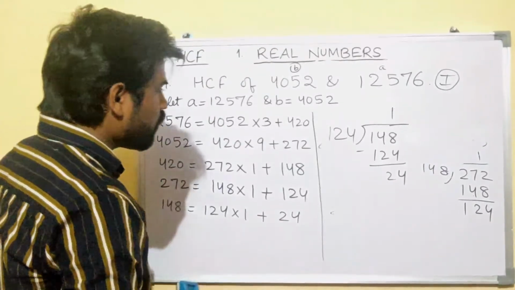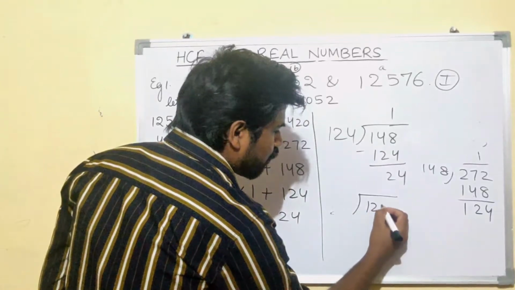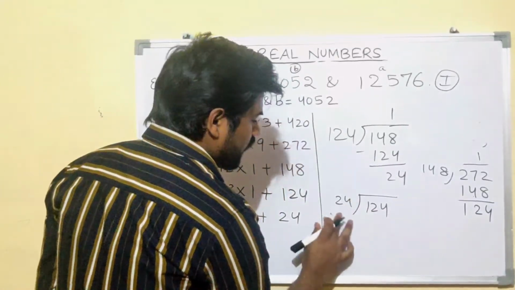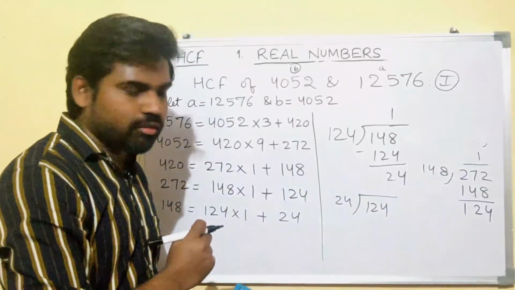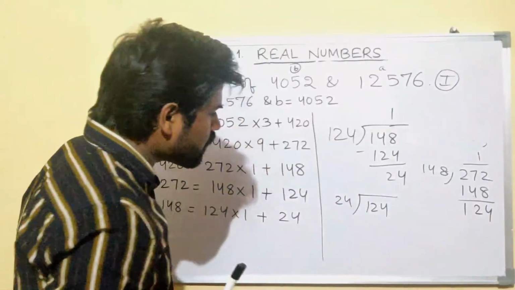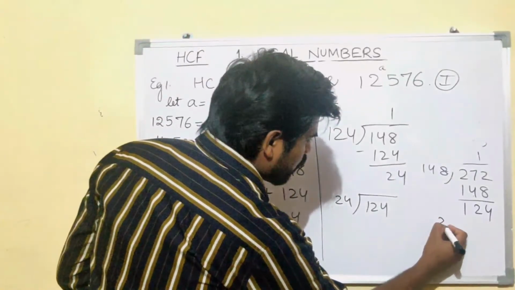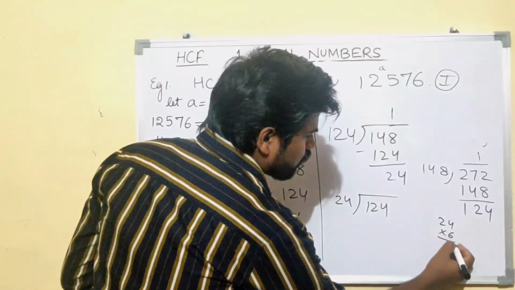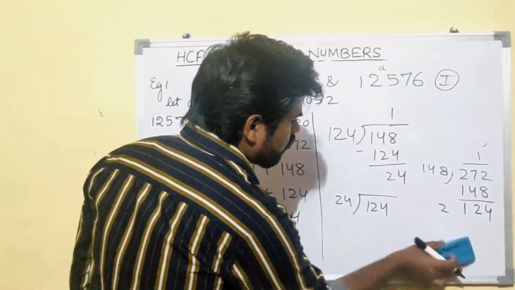Now, what we have to do? You have to divide 124 by 24. See, the divisor here has become the dividend. 24 times how many? Let me see. 24 into 6. 6 4s are 24, 2 carry. 6 2s are 12, 14 is greater than this.